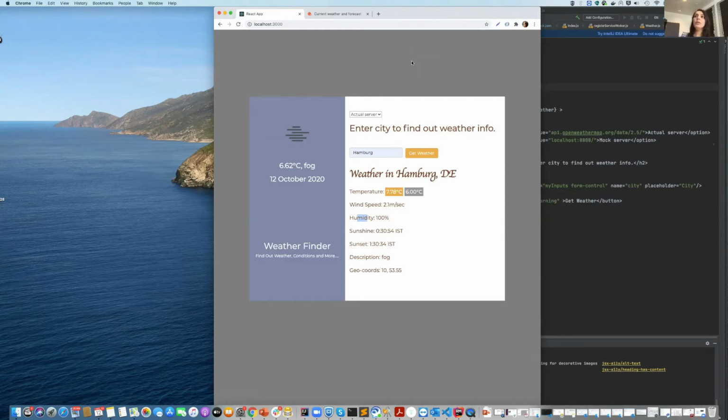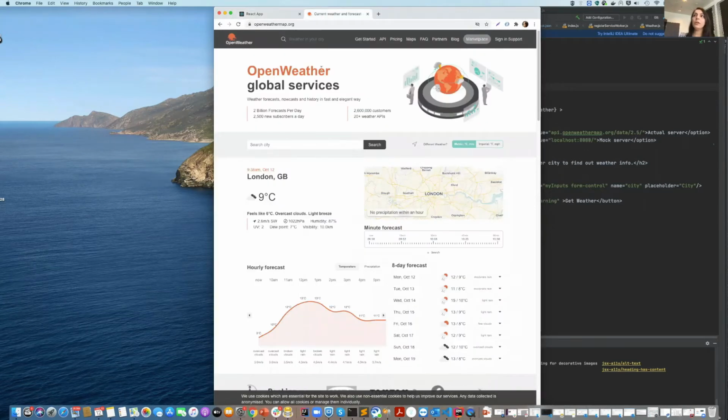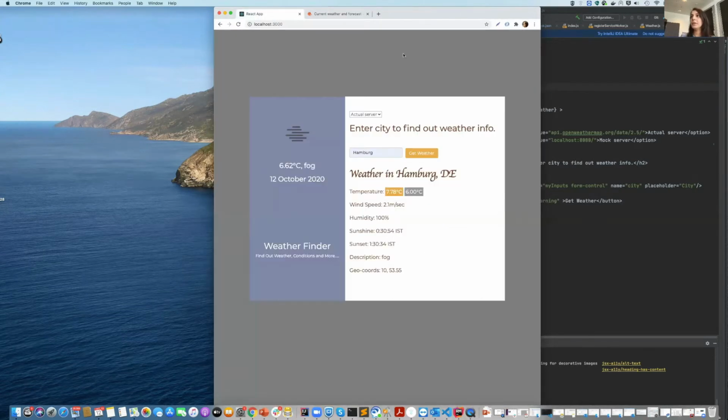So in the background, what it's doing is it's calling the Open Weather API. This is a service which gives us an update about the temperature. So we are calling this service. Let's validate it. Let me open the network tab.